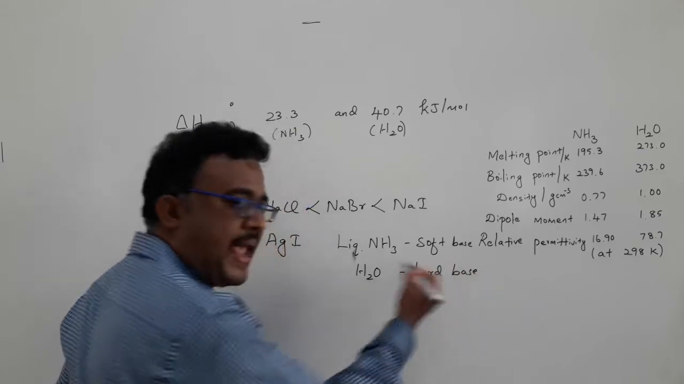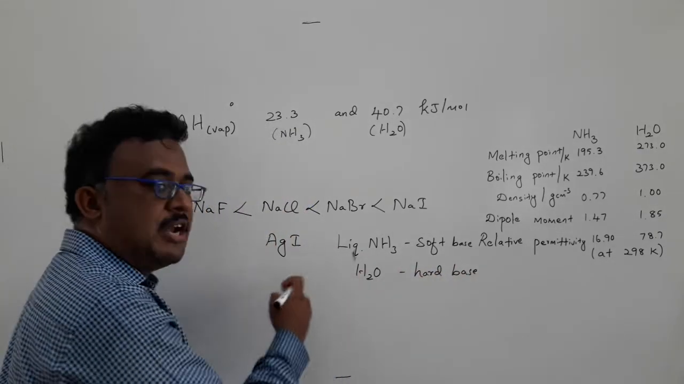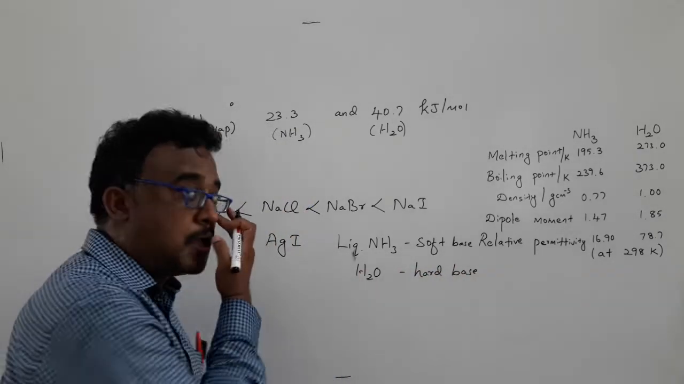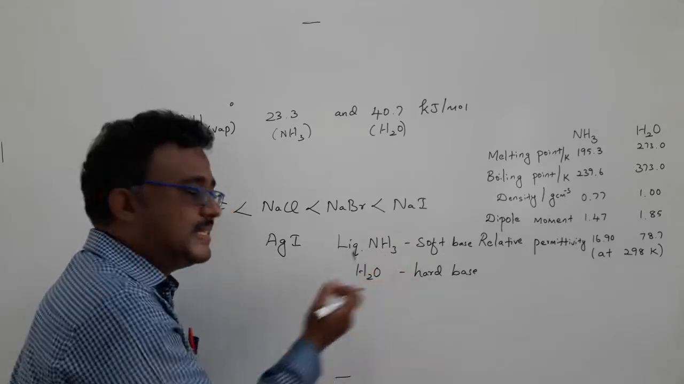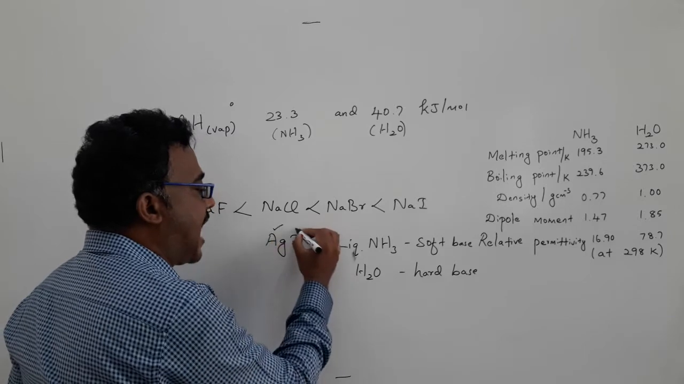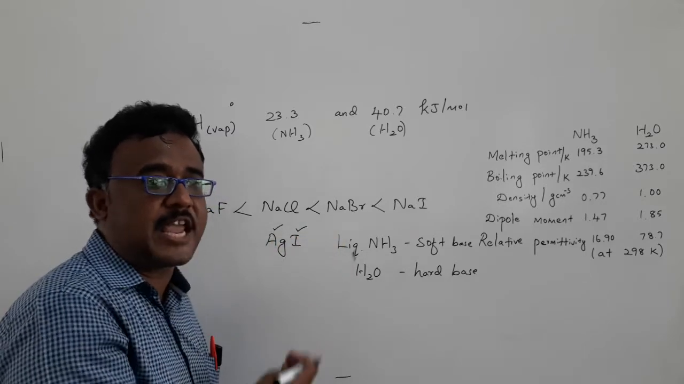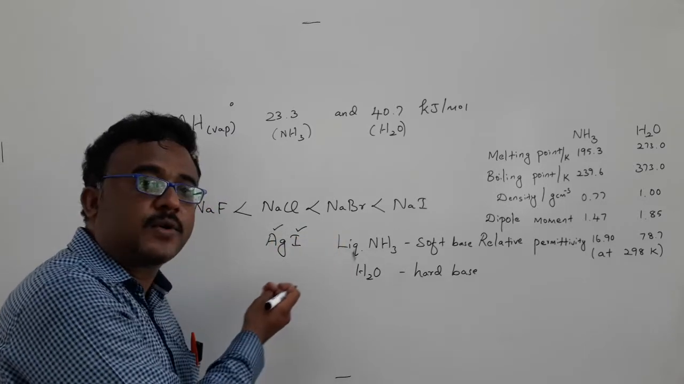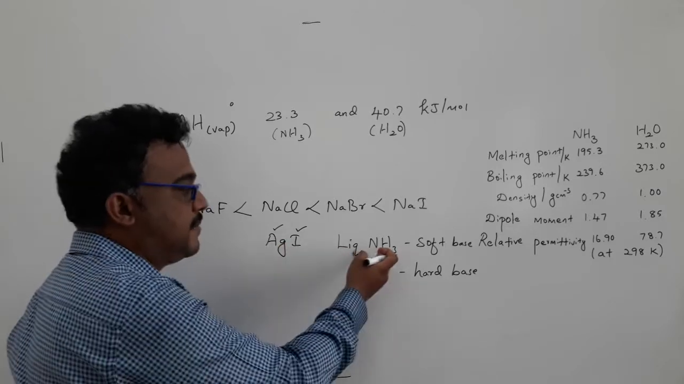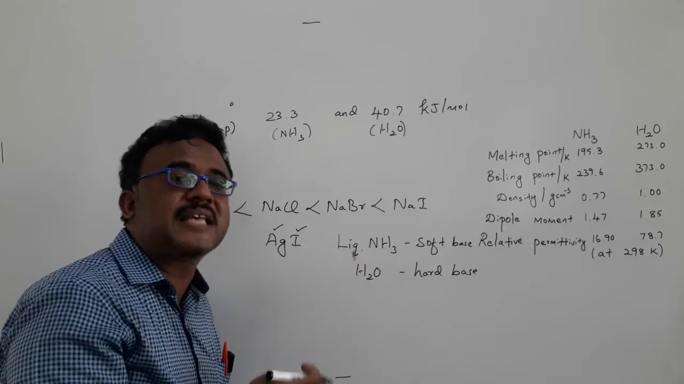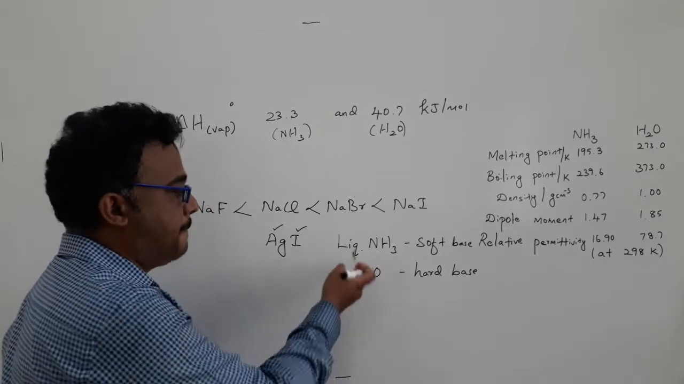So that makes the difference between the solubility of various salts. Because liquid ammonia is a soft base, it can easily stabilize the silver ion and iodide ion, because silver as well as iodide are both soft. So silver iodide can be stabilized in liquid ammonia. That's why it has very high solubility compared with water.